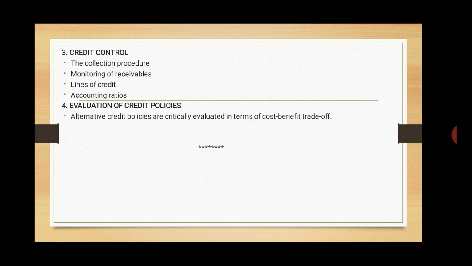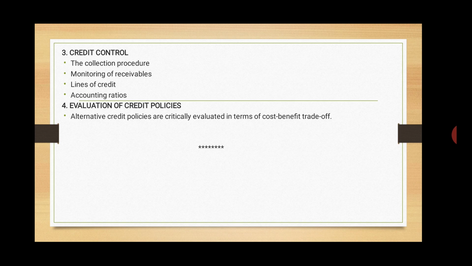These costs can be an increase in the investment in the debtors, an increase in bad debts which can create bad debt losses to the firm, and other such expenses which the firm has to bear. So overall, on one hand the firm has the benefit of higher profits by increasing the credit period, whereas on the other hand the firm has to bear some additional cost.